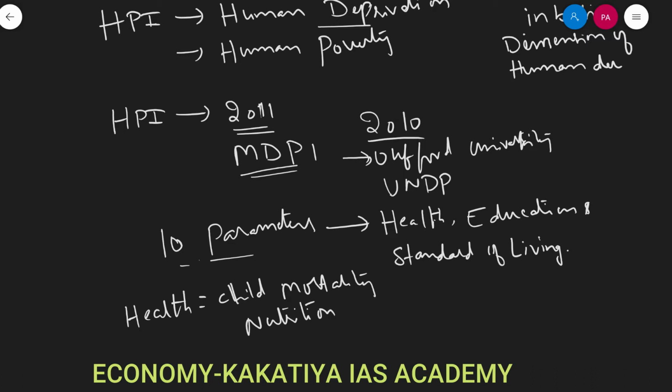In education, it uses two indicators: years of schooling and school attendance.